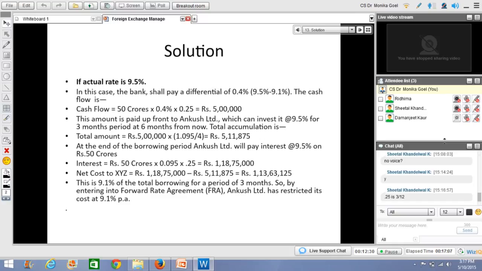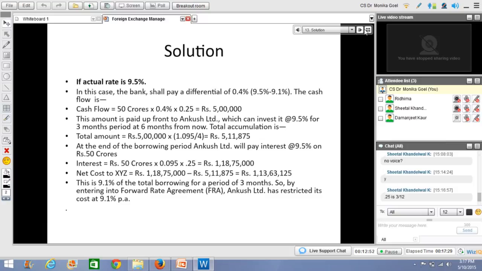Yeah, 0.25 is equal to 3 by 12. Yes. So if we take this cost, which is the net interest cost which Ankush Limited is required to pay, it is equal to 9.1% for a period of 3 months. So ultimately, by entering into this forward rate agreement, Ankush Limited has locked its rate at 9.1%.